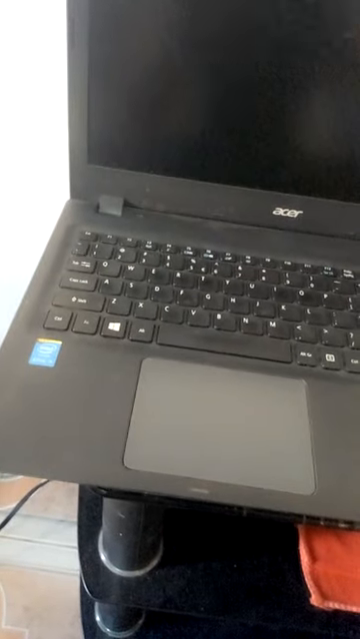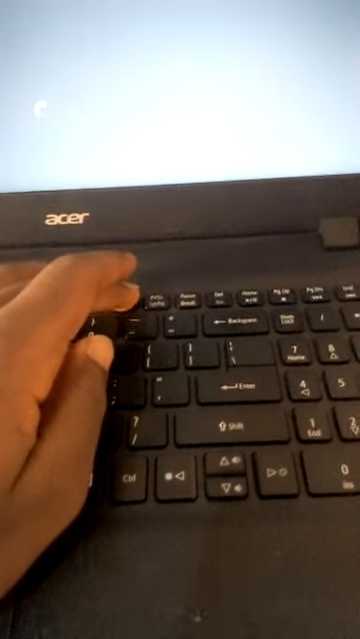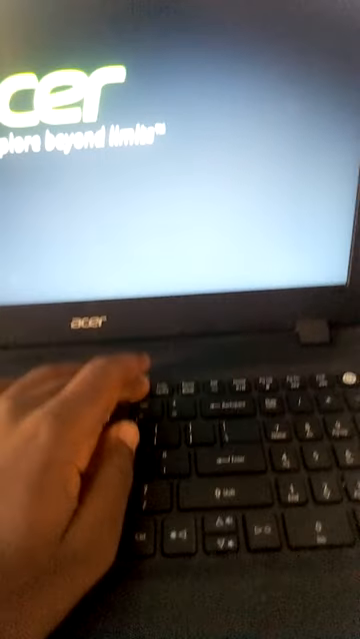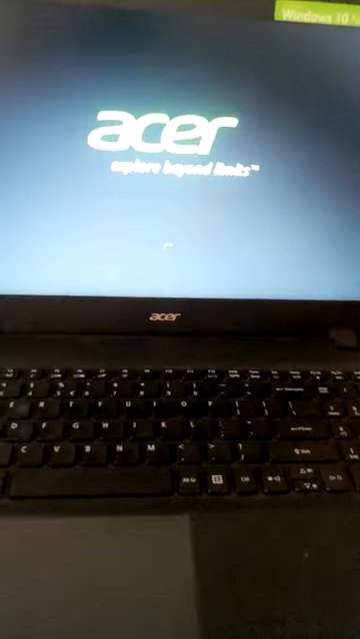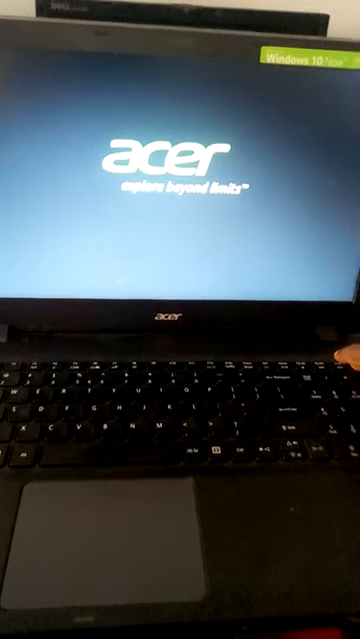After you powered off, after you created your bootable USB drive, then you powered off your computer. Then the next step, you hit the power button, then continuously press the F12 key. As you can see, F12, pressing the F12 key continuously.